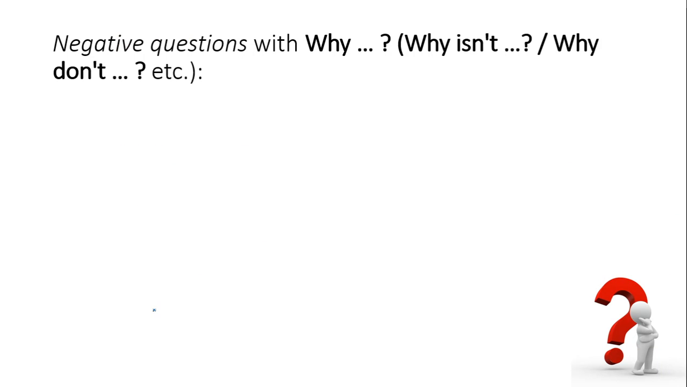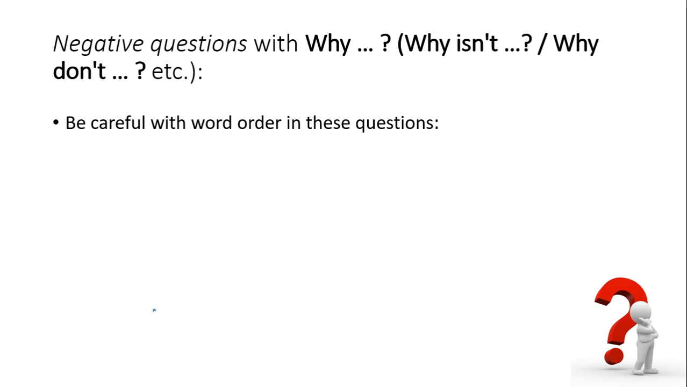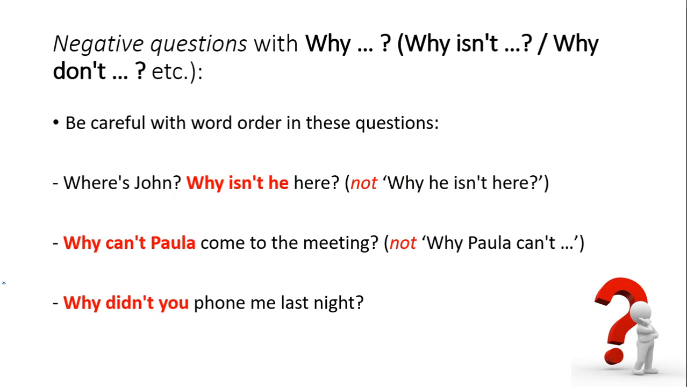And next, let me talk about negative questions with why, for example why isn't, why don't, etc. Before we see examples, please be careful with word order in this question as well. For example, where is John? Why isn't he here? Not why he isn't here. Please remember, the subject is after the first verb in a question. So this is the concept of the question.